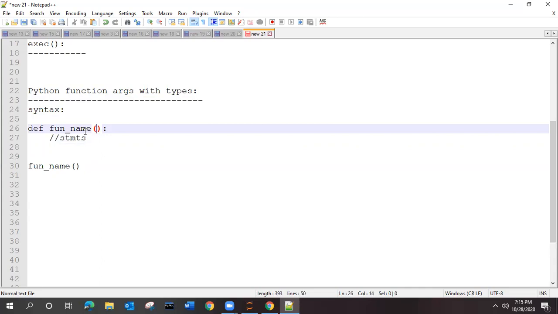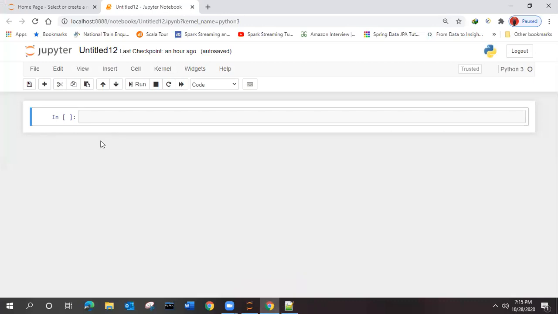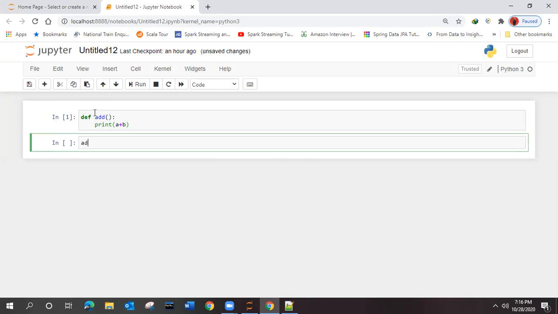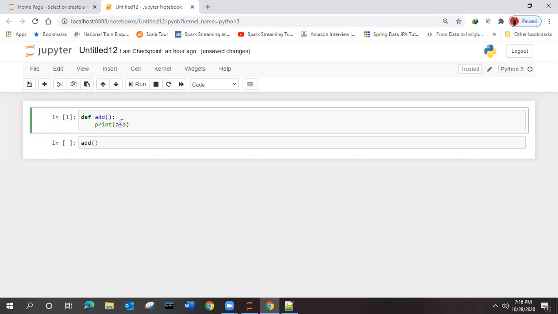Arguments means, suppose you have a function to define. Let me give you an example. Suppose you have the add method, and the syntax is to print a plus b. Now if you execute this and call this add method, where are this a and b? We need to specify them. You can directly take that a and b inside the parameter of the function itself.